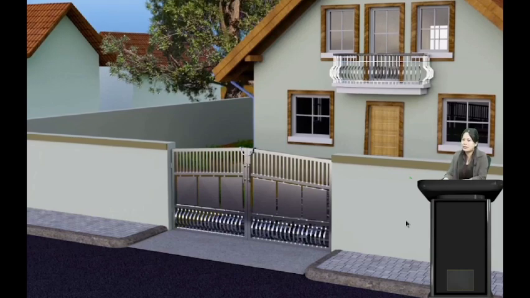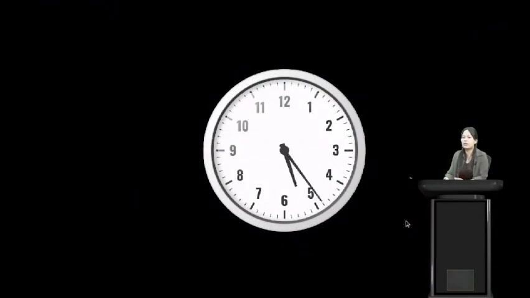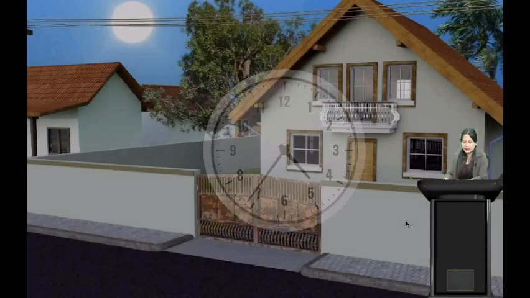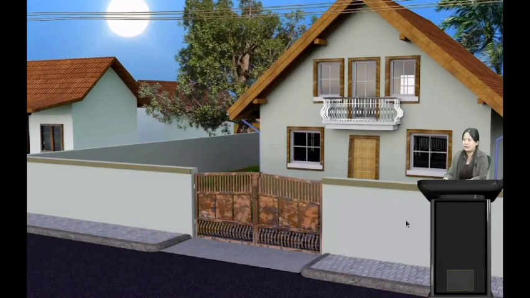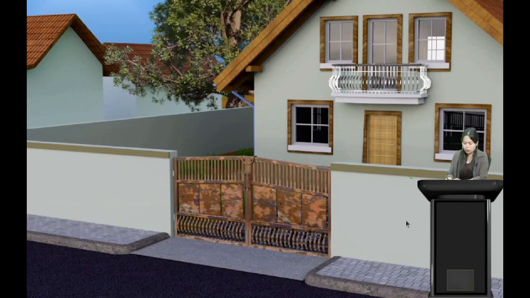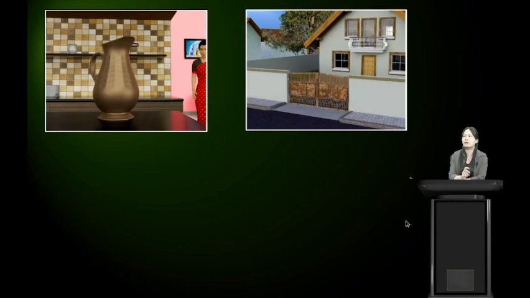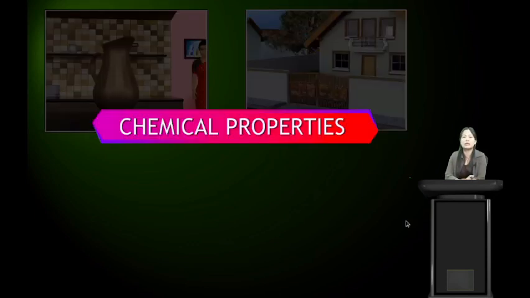So after so many days or years, what happens to the iron gate? We see that it has become rusted. So why do you think this is happening? The copper vessel at first was shiny, but it is not shiny anymore after it is left for some time. And in case of the iron gate as well, it was shiny, but after some months or years, it has become rusted. So why do you think this is happening? This is happening because of their chemical properties.